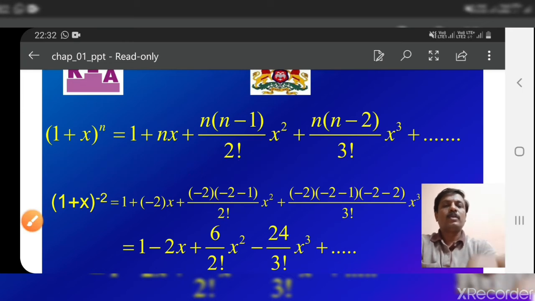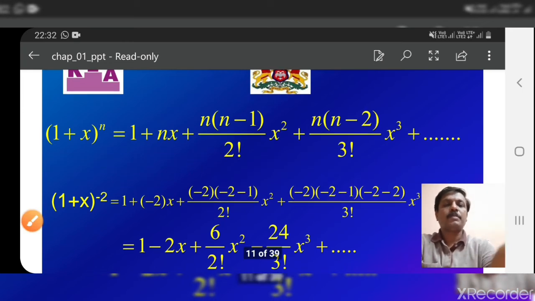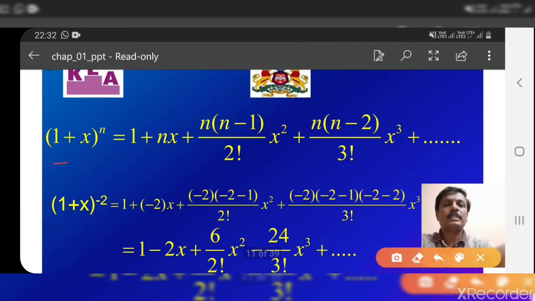Okay, so it is a very important formula, please remember this. 1 plus x raised to n is equal to 1 plus nx. So you observe this equation here, the power of x goes on increasing by 1. In the beginning here 1 means it is x raised to 0, next x raised to 1, x raised to 3, x raised to 4, that way it will continue.